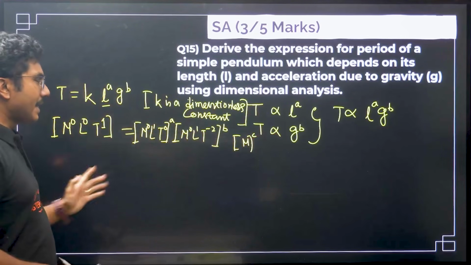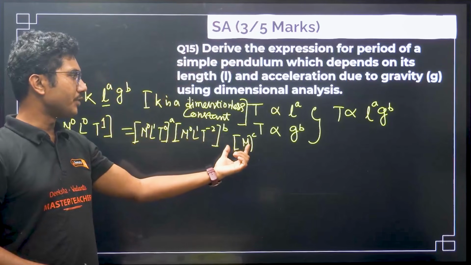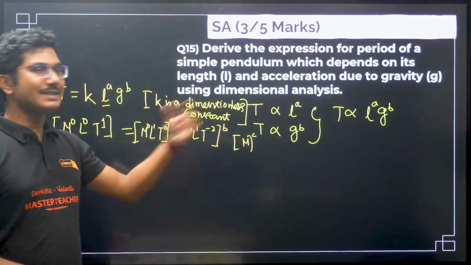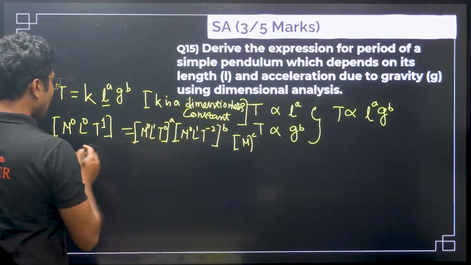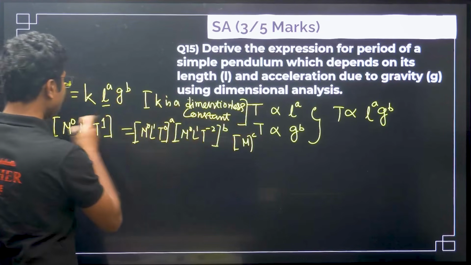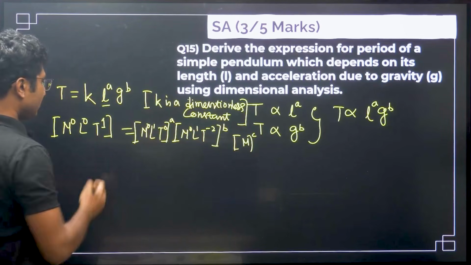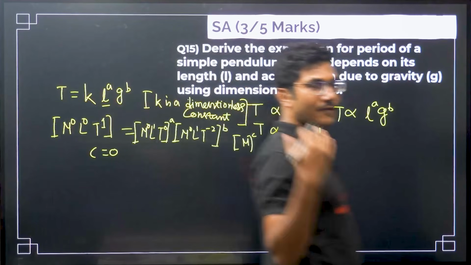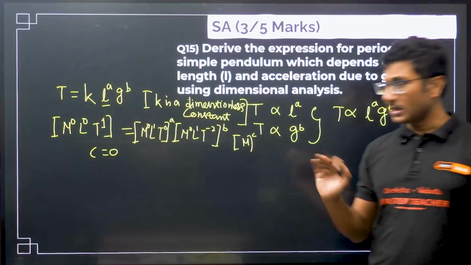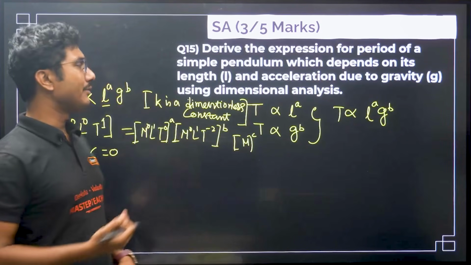Okay, in case they add the mass term, don't get afraid, you have to put the mass over here and show that c equals 0. Because everything else is 0, you can write that c directly will be equal to 0. It will only come in a 5 marker question. 2 marker, 3 marker questions, they do not add mass. 5 marker question, just to confuse you, they will add mass.